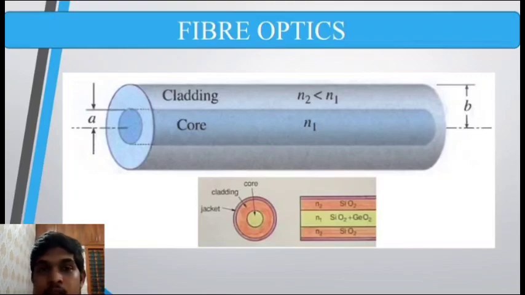That is, we use fiber optics for light transmission. The refractive index of the core should be greater, and the angle of incidence should be greater than the critical angle, else light won't travel inside the core and we won't get the result we want.